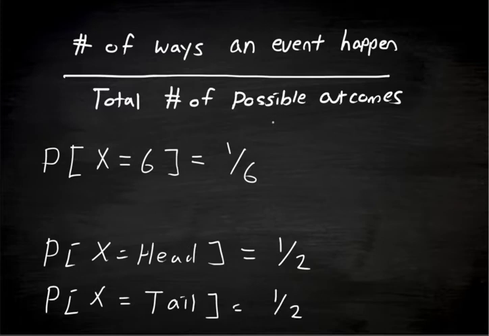Now, you can express probability in decimal form. So 1/2 can be expressed as 0.5. However you express it is purely dependent on your personal preference. I like to use either one.